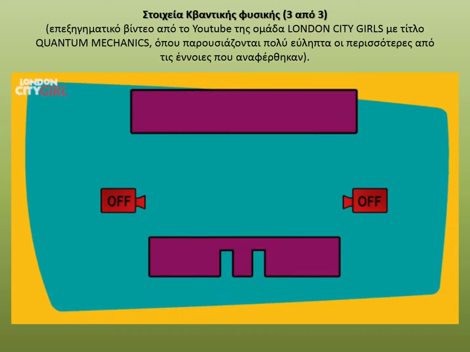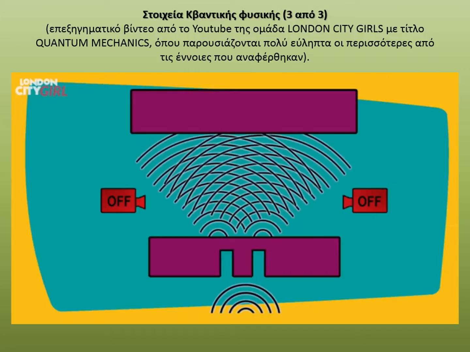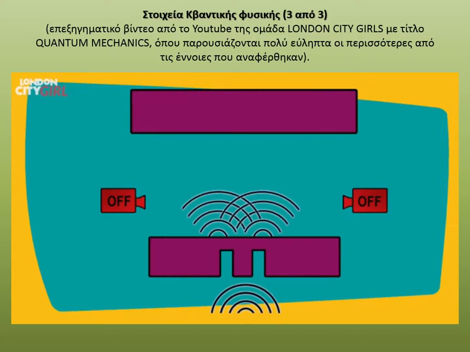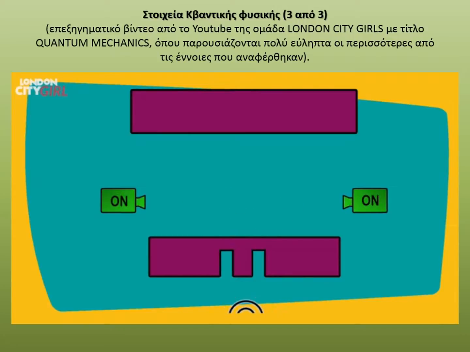Every time the scientists decided to leave the detectors off for the whole of the experiment, the interference pattern emerged. And every time the scientists decided to turn the detectors on midway through the experiment, the interference pattern no longer appeared. So it was almost as if the electrons were going through the slits with their wave function intact, and as soon as they realized that the detectors were going to be switched on, they went back in time, reverted back to particle-like behavior, and erased all evidence of the superposition. So what's actually going on here? Are the electrons actually time traveling?